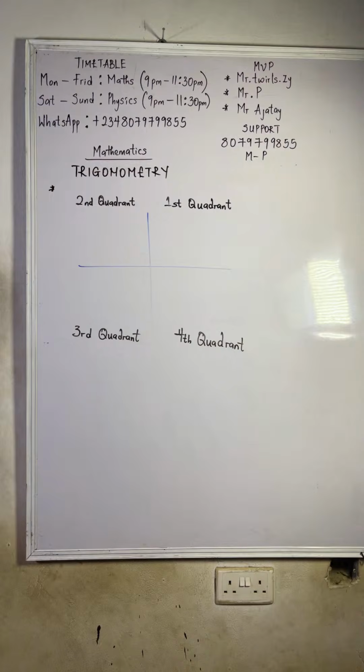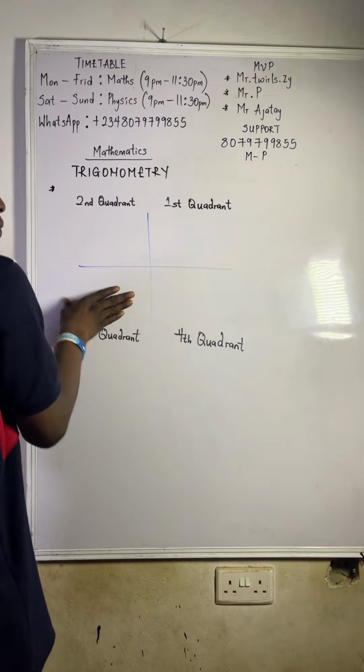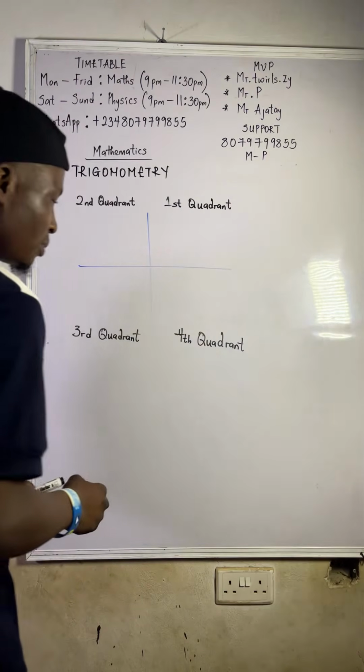Alright, welcome everyone. Thank you all for the taps and everything. So now let me explain it. This is our first quadrant. This is our second quadrant. This is our third quadrant. This is our fourth quadrant.